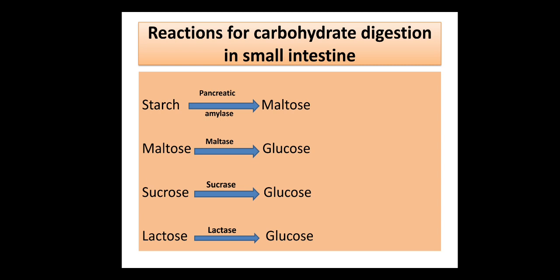Glucose. I have already given in that diagram that maltase, sucrase, lactase are present in the intestinal juice. So first pancreatic juice will convert the starch into maltose, and then maltose will be converted into glucose. And sucrose and lactose will directly be converted into glucose by means of sucrase and lactase. So this is all about digestion. This is the complete digestion up to the small intestine.